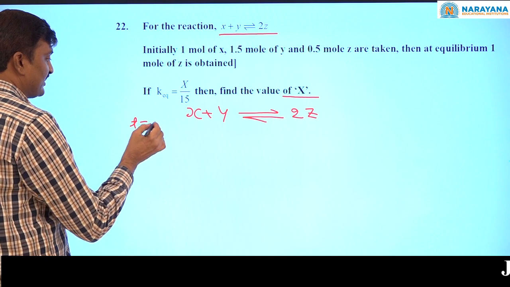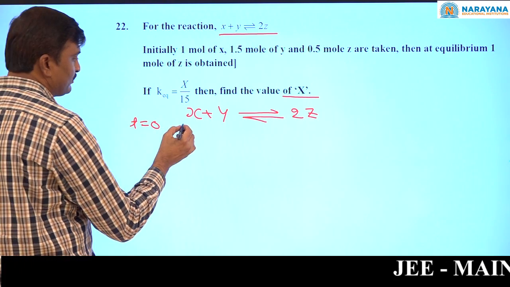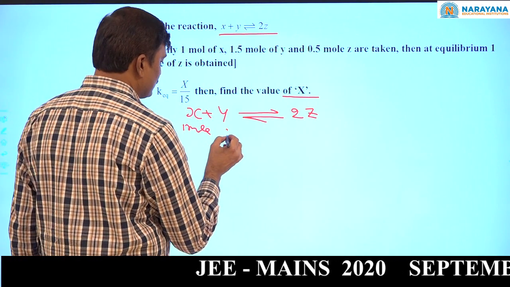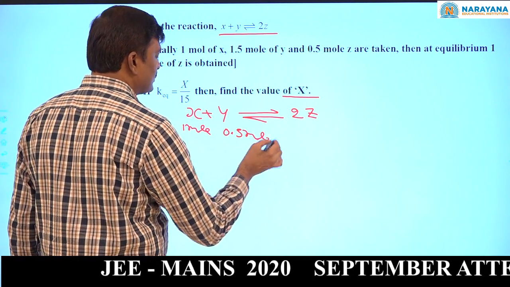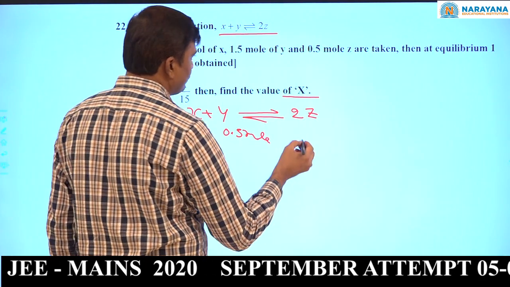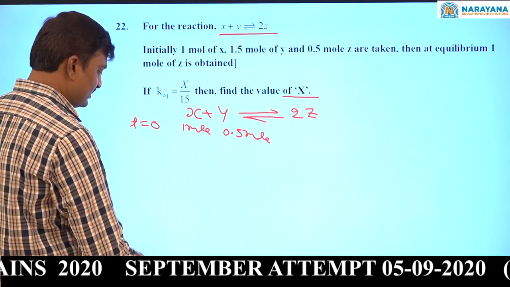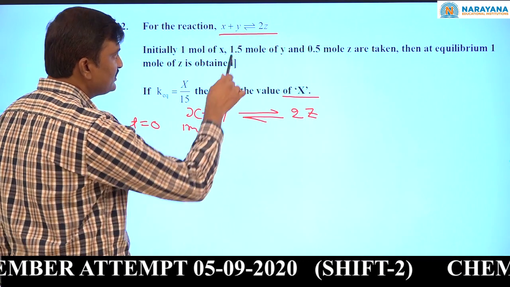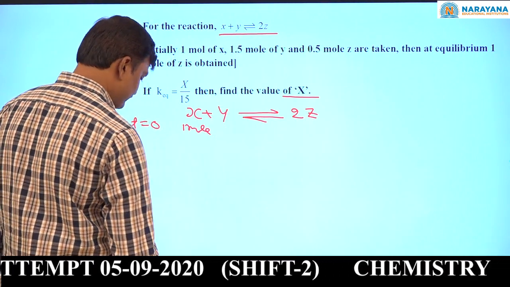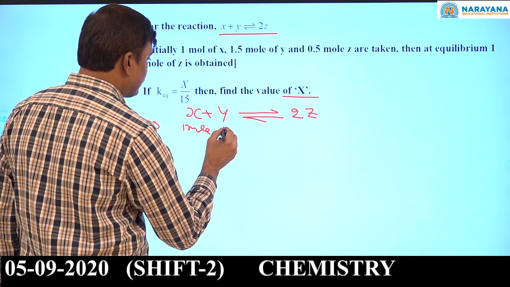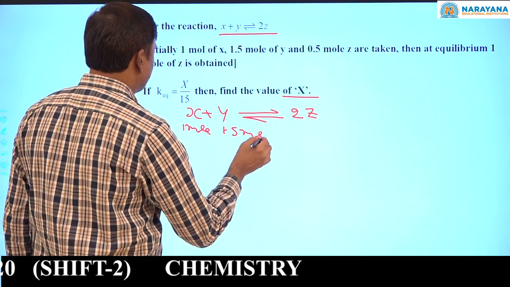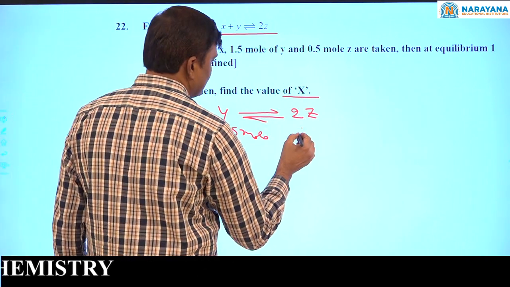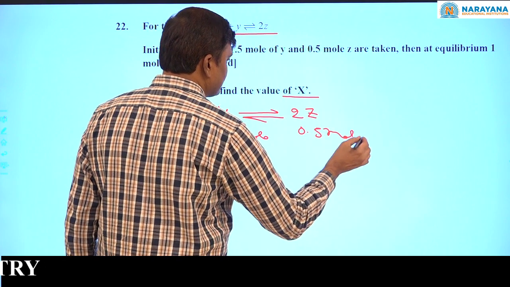See, now x plus y, it gives rise to 2z. Initially, when time t equal to 0, x how many moles? 1 mole. Next, y is 1.5 moles, and z is 0.5 moles.